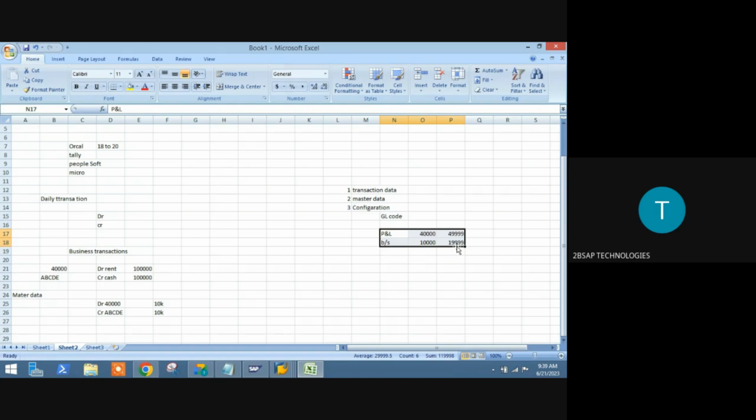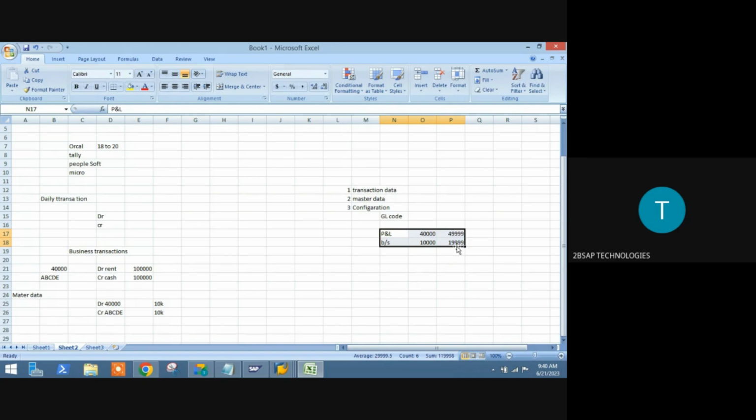Even the finalization of that range is not your job. P&L, you are saying 40,000 to 499, right? This value is not going to be finalized by you. That value finalization will also be done by business. That finalized value you are going to define here. That is your consulting job as a consultant.